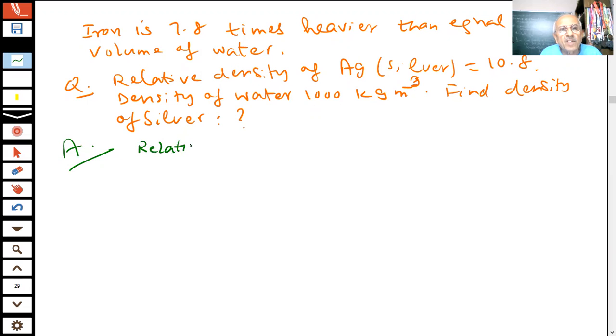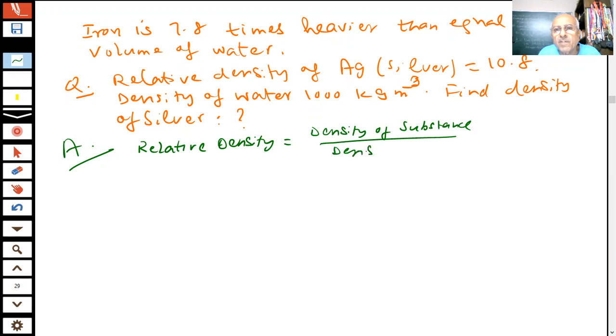Relative density is equal to the density of the substance divided by the density of water. Right or wrong? Tell me, is this formula correct? Did I write the correct formula, students? Yes, sir. Okay. What relative density is given to us? How much? 10.8. It is a number. It has no units. And you have to find the density of silver.